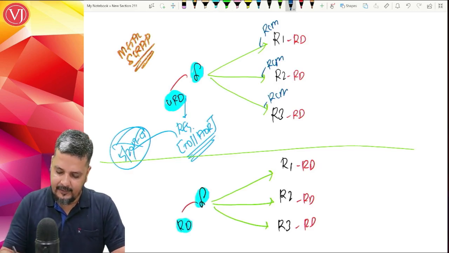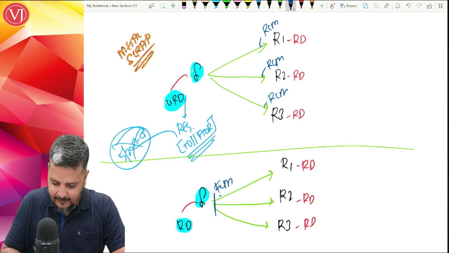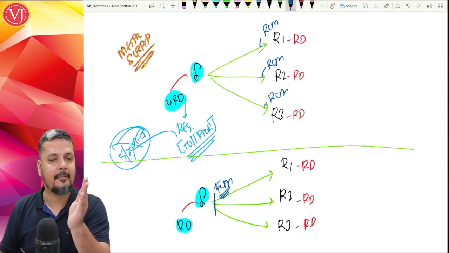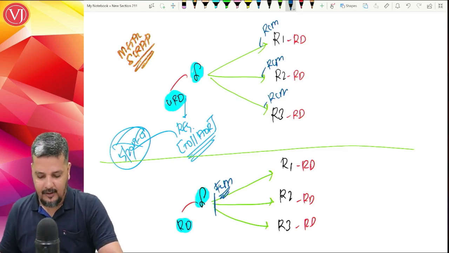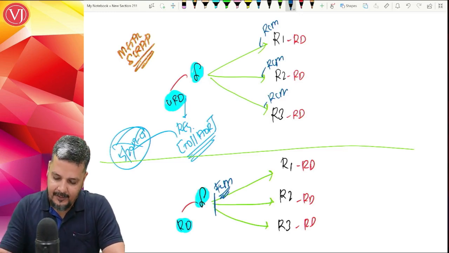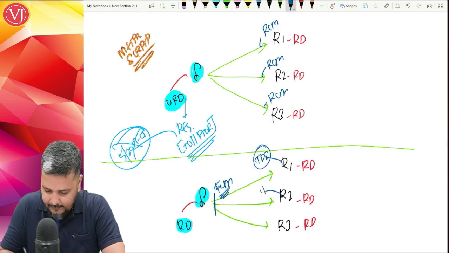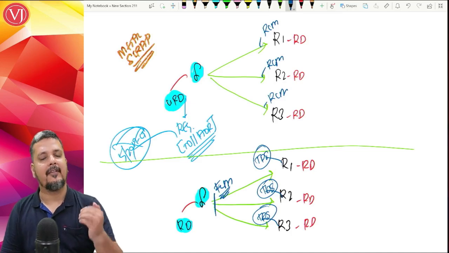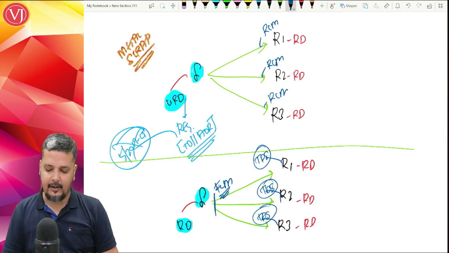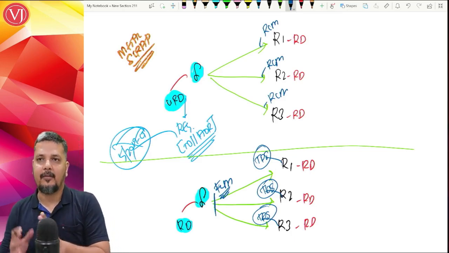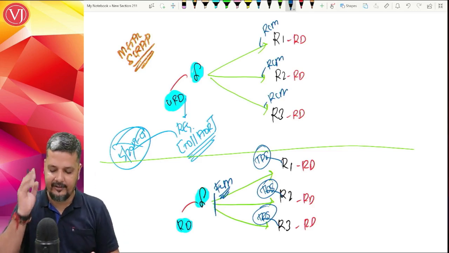Now the moment he is registered, all the transactions are taxed under FCM. No more RCM. RCM is applicable only if the metal scrap is supplied by an unregistered supplier to a registered recipient. Now it is no more RCM. But what will happen is these recipients will now deduct TDS. Supplier will charge GST on their invoice under FCM, but these recipients will now deduct TDS. These recipients now will file GSTR-7, and this TDS amount they will pay by cash, and the supplier will get it in his cash ledger.